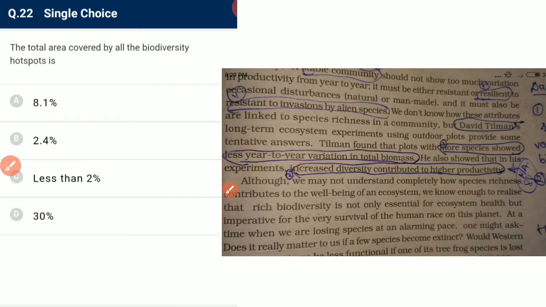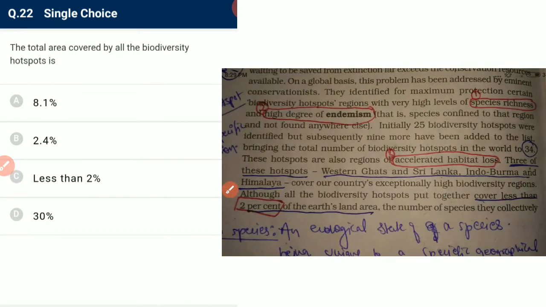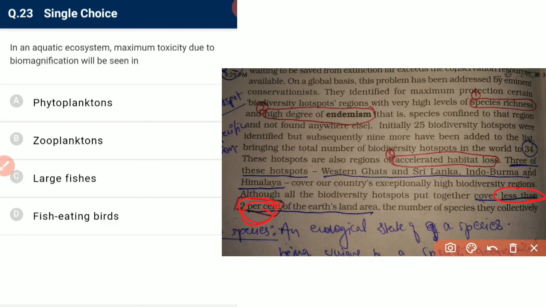Next, the total area covered by all the biodiversity hotspots is less than 2%. It is less than 2%. Okay.